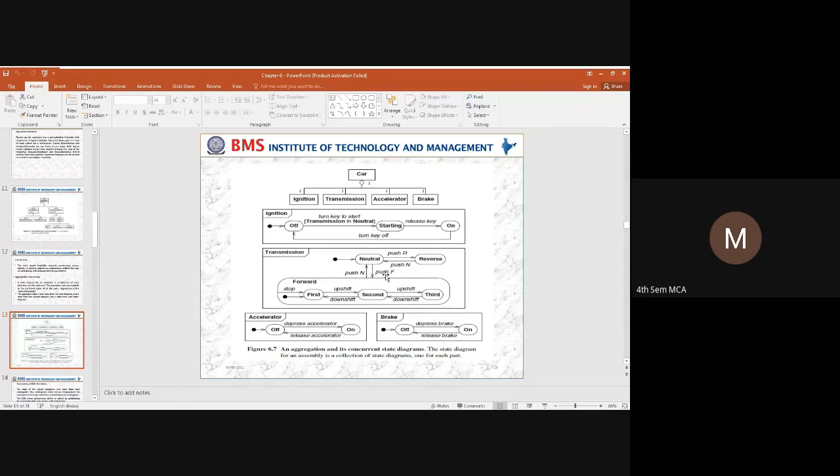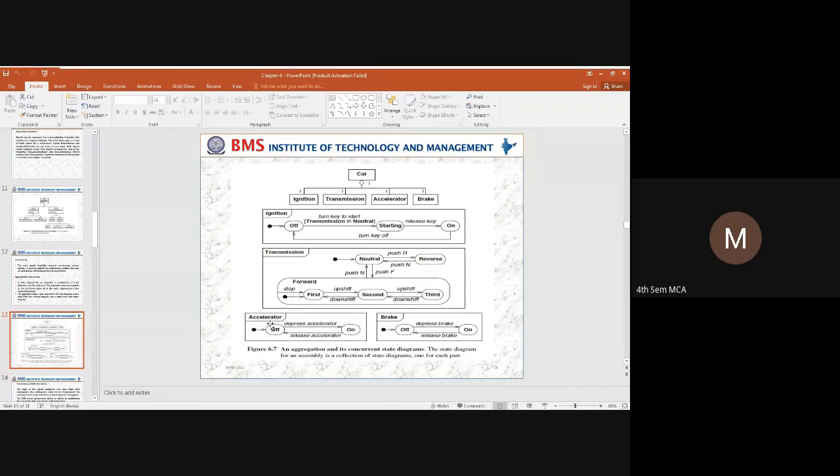So what is this push F? It is nothing but a state. What is that state? It is a forward state. In this forward state, we are using different gears, first, second and third. That means you can change the gears accordingly to speed up the car. Again, you can bring the entire state back to the neutral state when you are turning off the car. Okay, so this is how we can make multiple states.